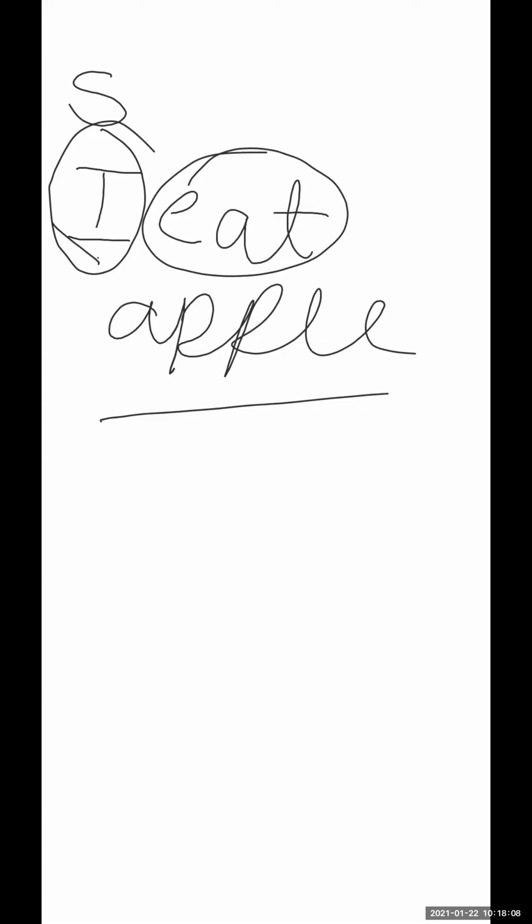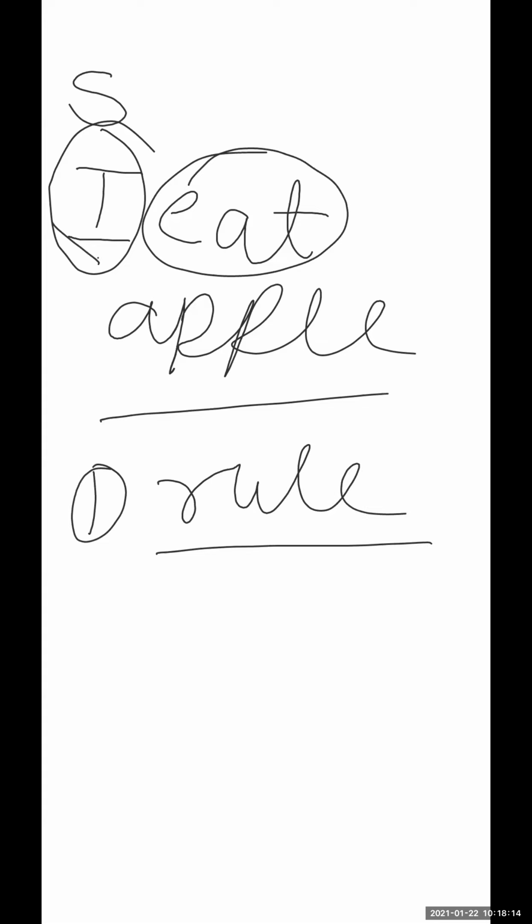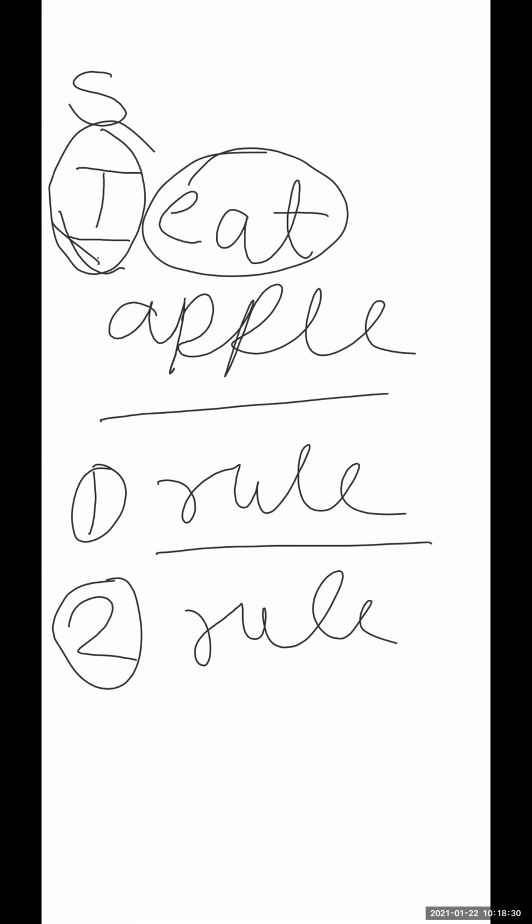So what is the first rule you have to remember? That once you have I as a pronoun in the sentence, you are going to use the singular verb. Let's talk about the second rule. What is the second rule?